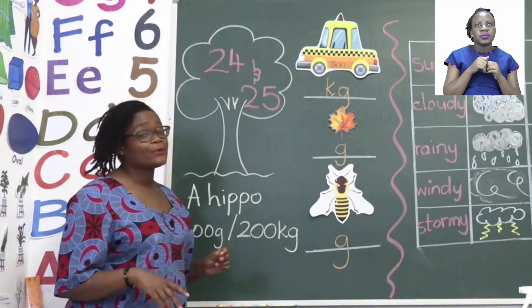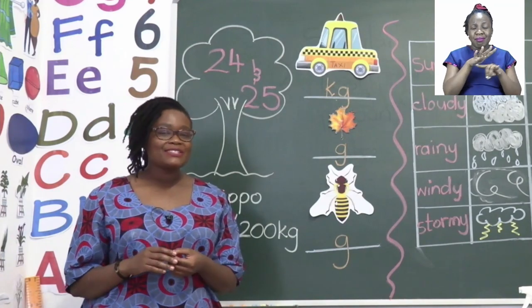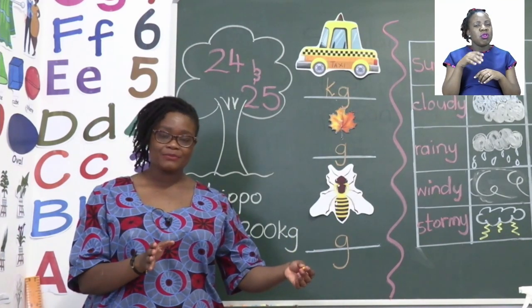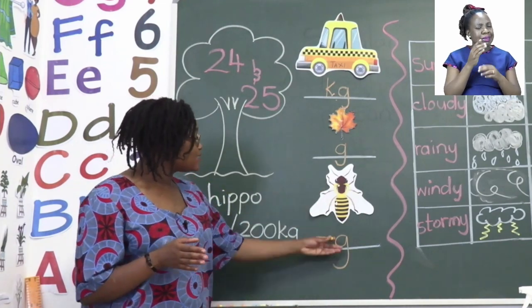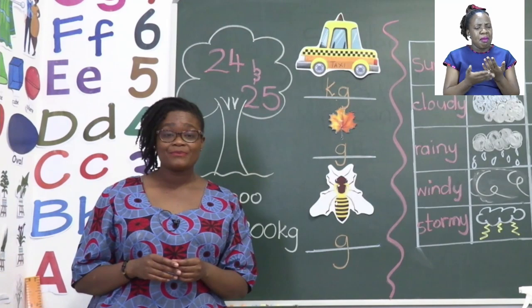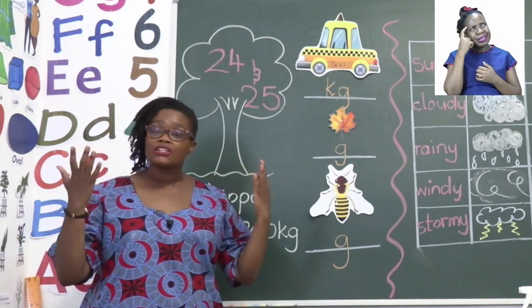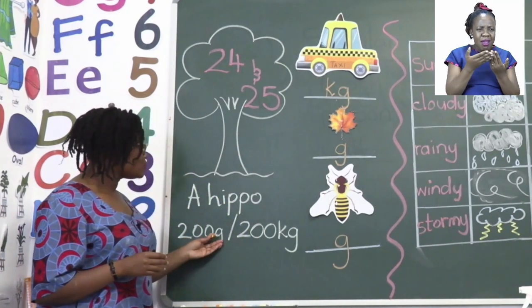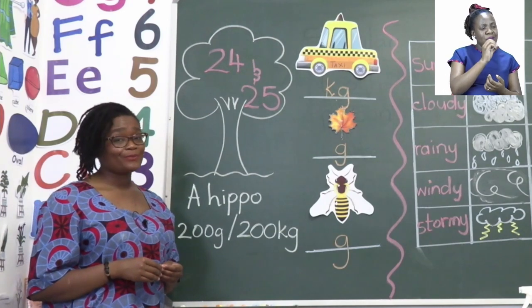Now for a hippo, we know that it is an animal, and an animal, boys and girls, usually is put in kilograms. But some animals weigh less, like what we said here for the insect. So it's our job now to find out from the knowledge that we already know whether it's going to be 200 grams or 200 kilograms for the hippo.